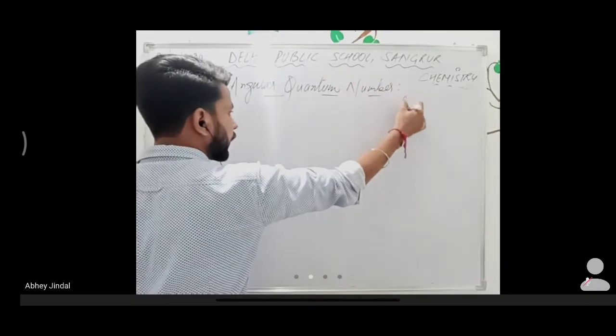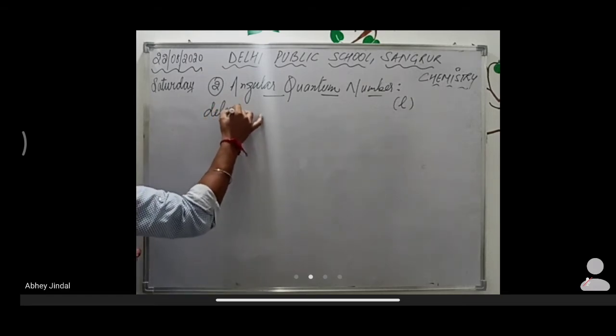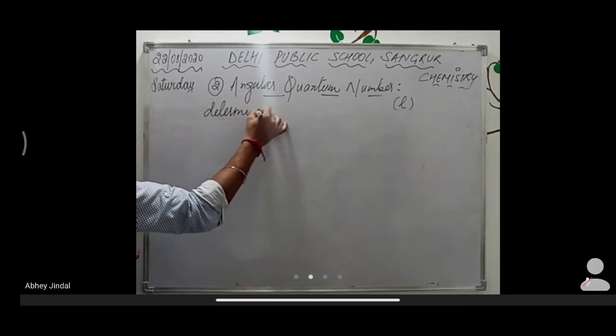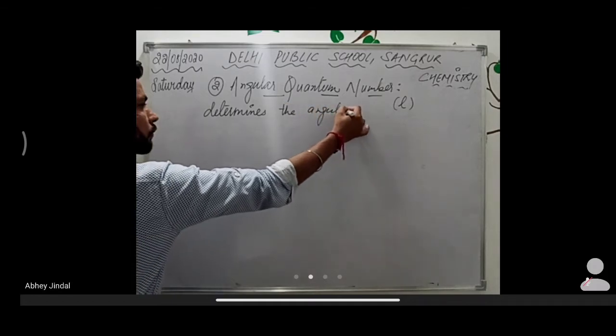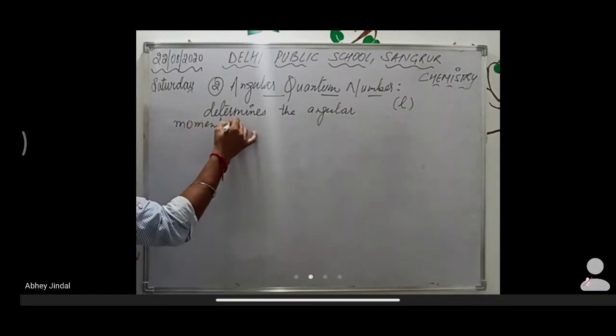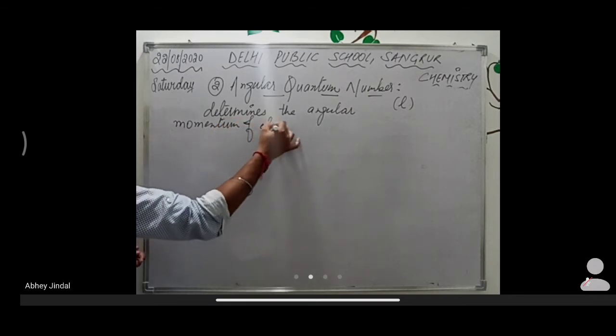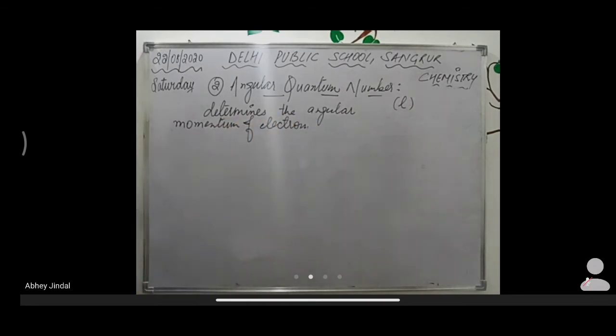It is denoted by L. Angular quantum number determines the angular momentum of the electron. That's why it's named the angular quantum number. It determines the angular momentum of an electron in an atom. Okay, right?